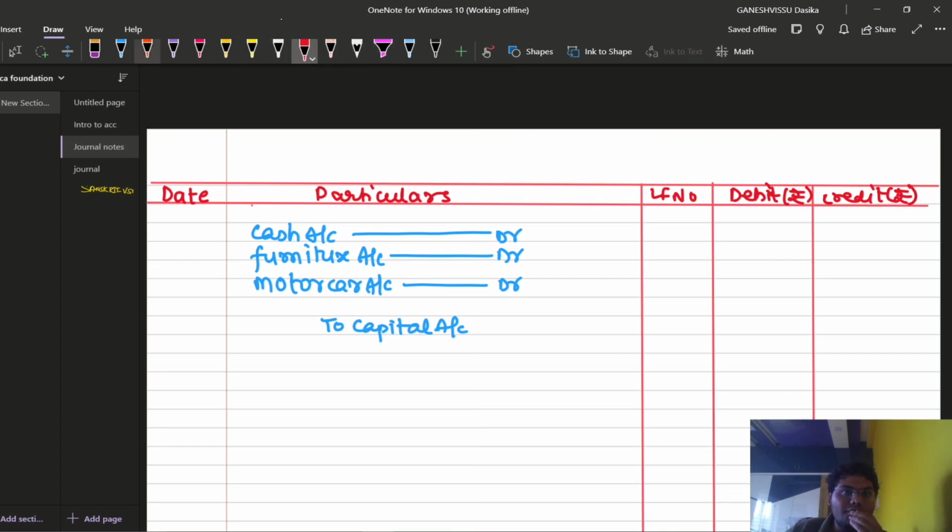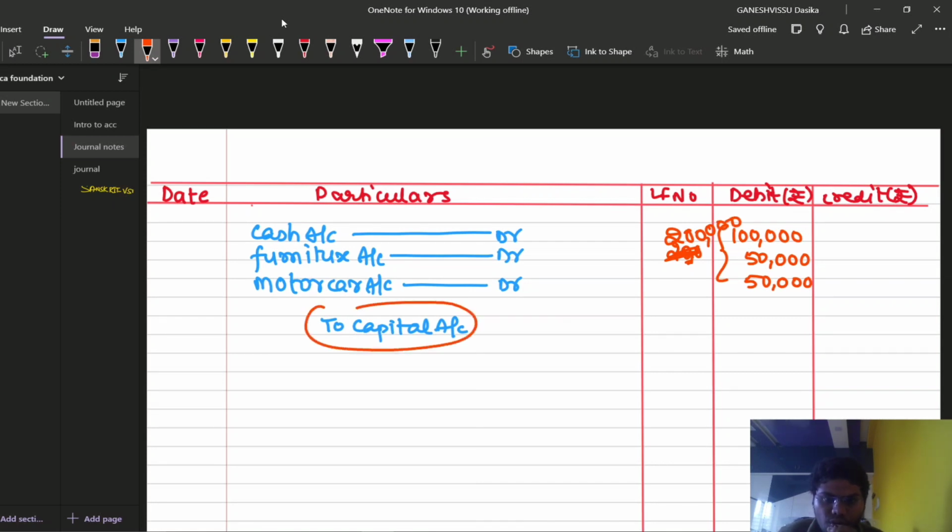So what is the value of cash we are bringing in? We are bringing in cash of rupees 1 lakh. Furniture amount is 50,000 we are bringing in. Motor car, 50,000 rupees. What is the total amount? This one, 2 lakhs. Right? We are going to credit the whole capital account with 2 lakh rupees. That's it. This is the first entry.